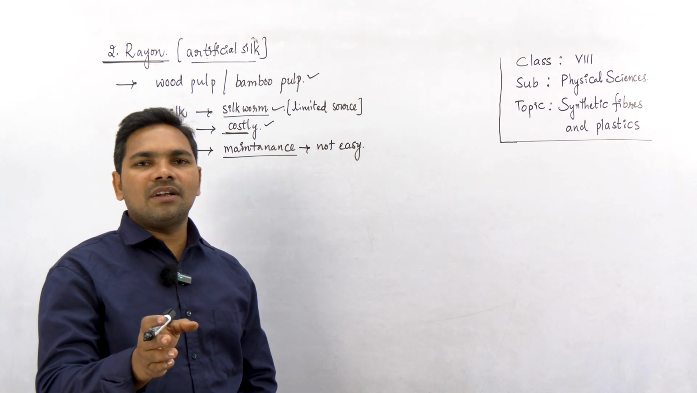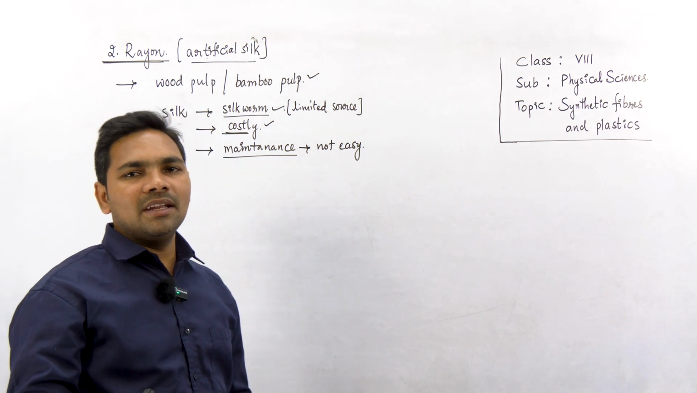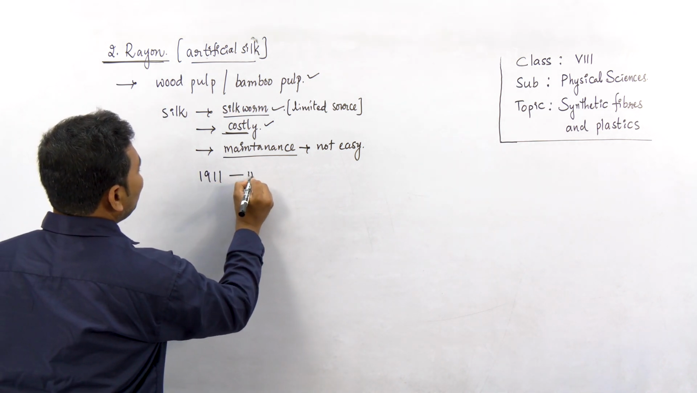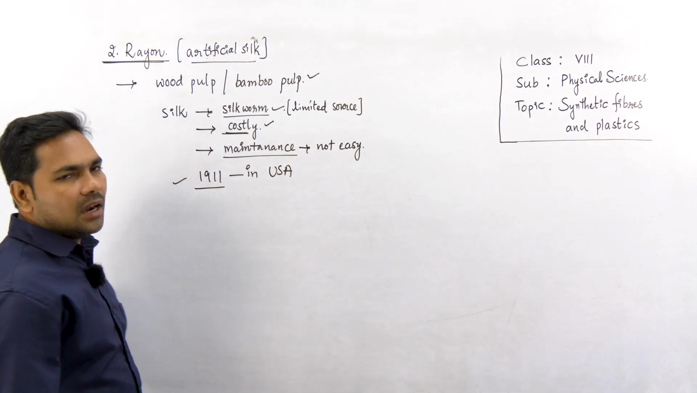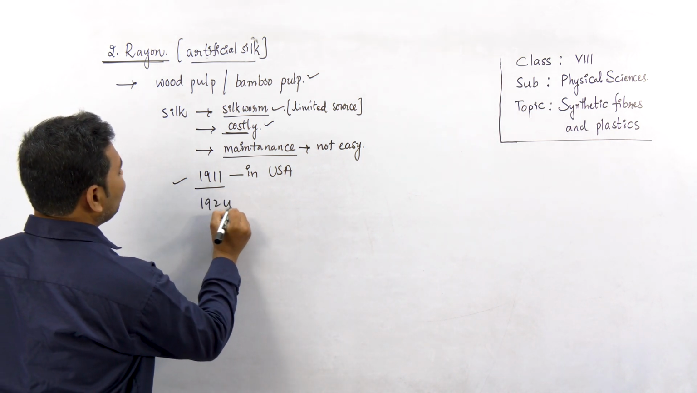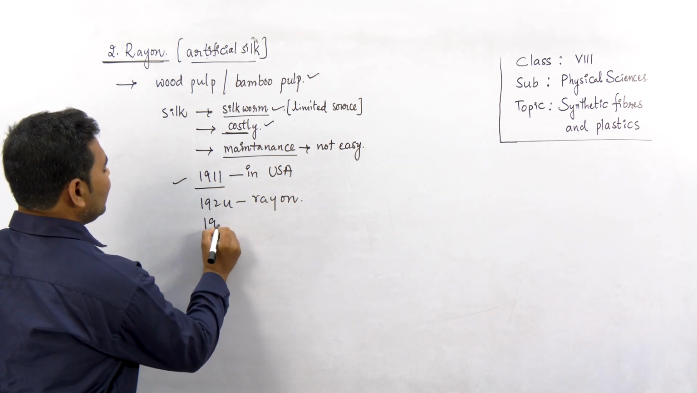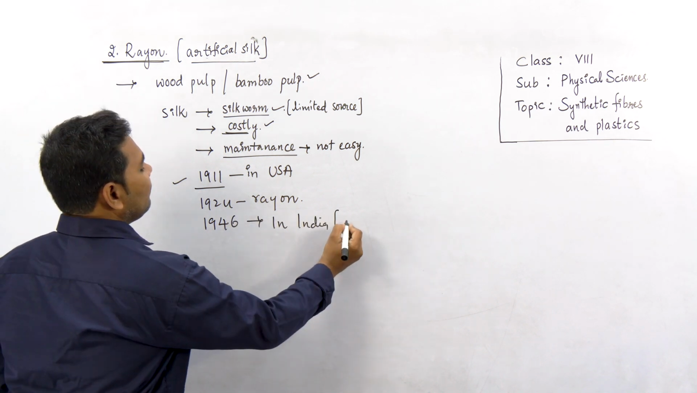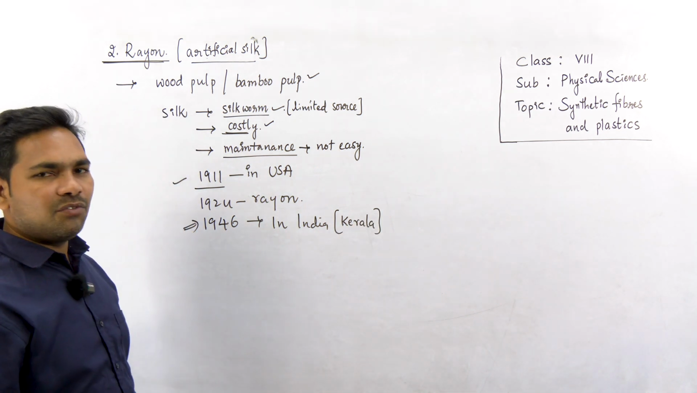Scientists tried for many years to make an artificial silk, but they achieved it only in the year 1911 in USA, United States of America. In 1911, they made an artificial silk, which was named rayon in 1924. In India, the first rayon factory was established in 1946. In which part of India? In Kerala. It was first established in the year 1946.